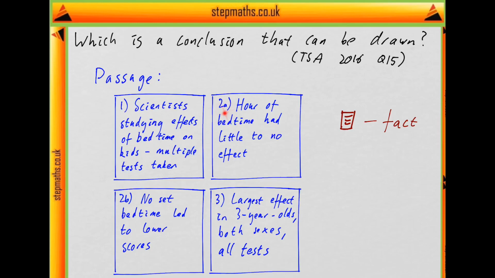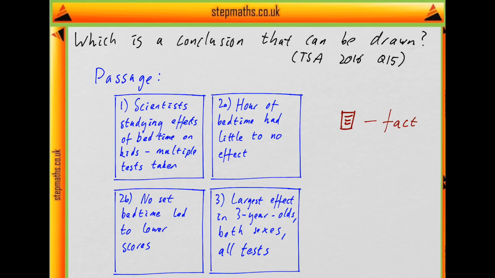And then if we look at the second sentence, it starts saying, although the hour the children went to bed had little or no effect on their performance. So that's one fact, that the hour they went to bed had no effect. They then say, having no set bedtime often led to lower scores. And then lastly, they say the largest effect was in 3-year-olds. It affected both boys and girls, and they scored lower on all 3 tests compared to people who kept a more rigid bedtime.